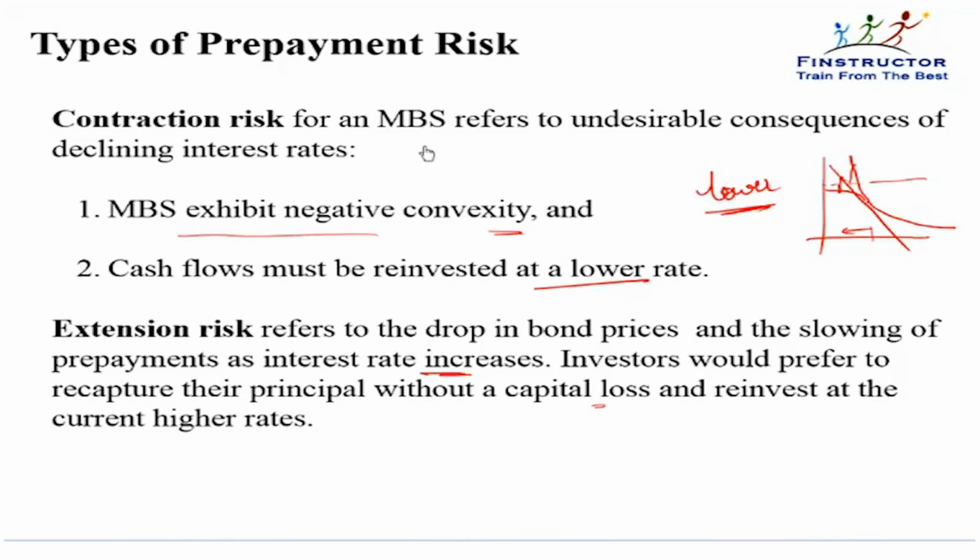Remember, mortgage-backed securities behave like callable bonds. That is, when interest rates rise, they behave like regular bonds and fall. And when interest rates fall, unfortunately, they don't behave like regular bonds now. That is, the value doesn't go up as much. They exhibit negative convexity.